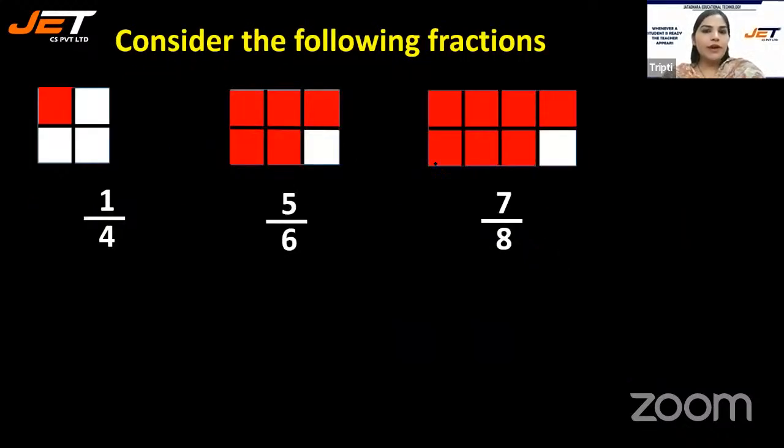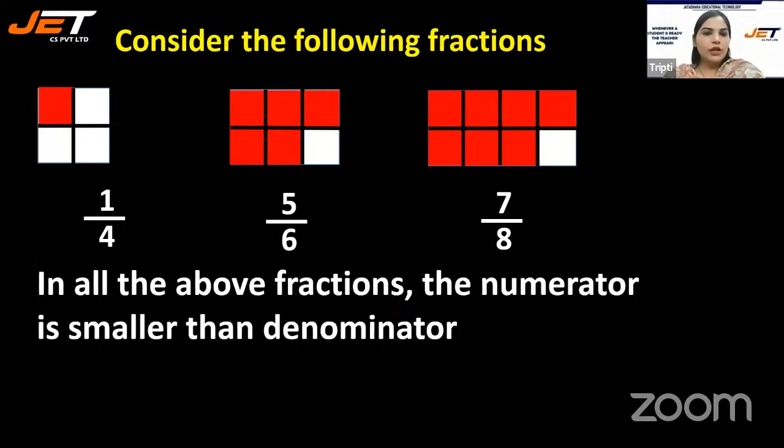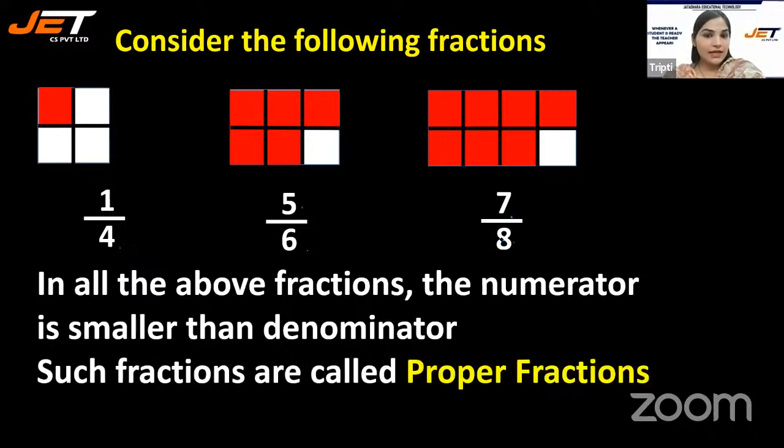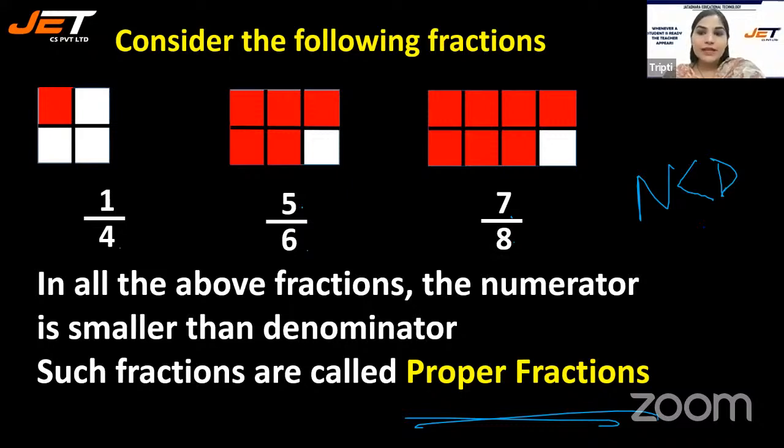Okay, now here the fractions are 1 by 4, 5 by 6, 7 by 8. What do we need to do now? In all the above fractions, if you notice, the numerator is smaller than the denominator. 1 is less than 4, 5 is less than 6, 7 is less than 8. Such fractions are called proper fractions, where the numerator is smaller than the denominator, or I can say the denominator is greater than the numerator. Such fractions are called as what? Proper fractions.